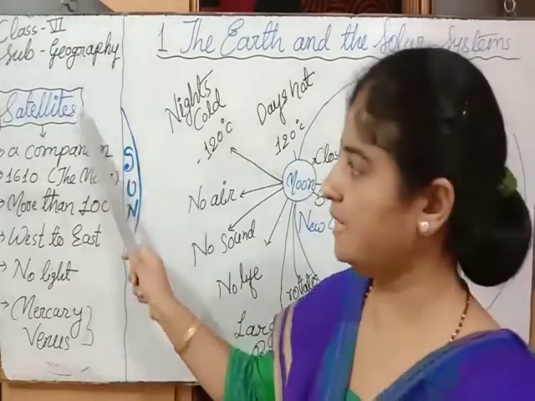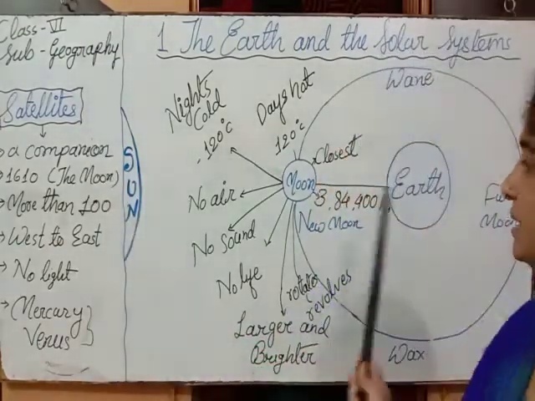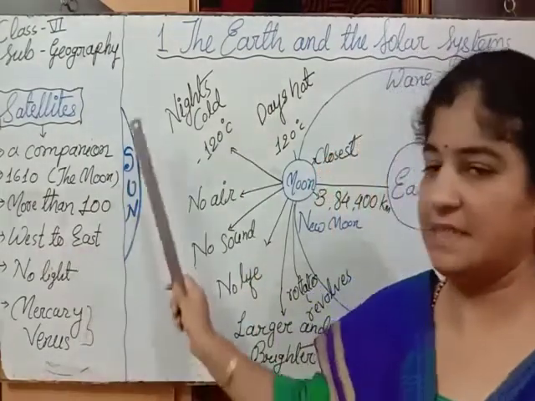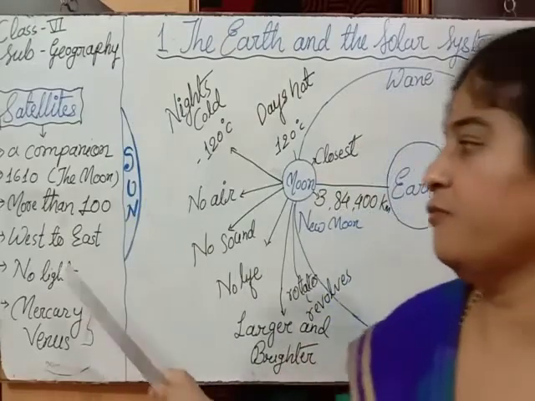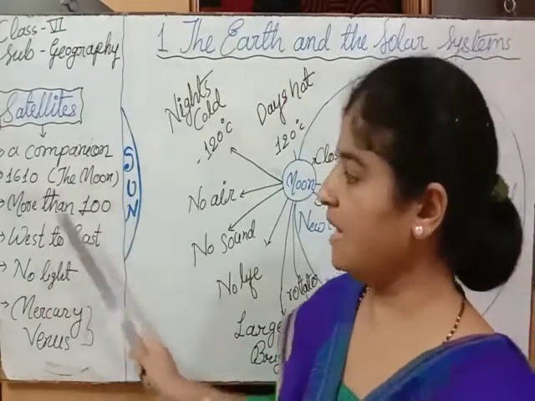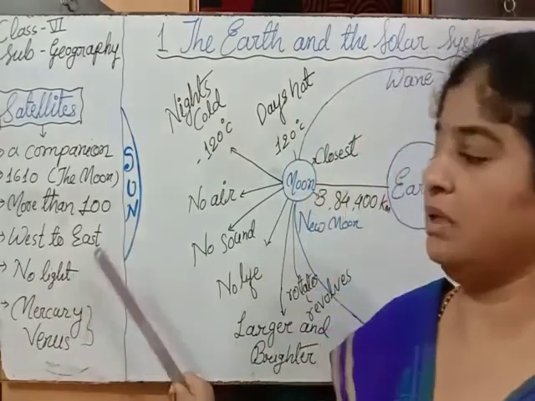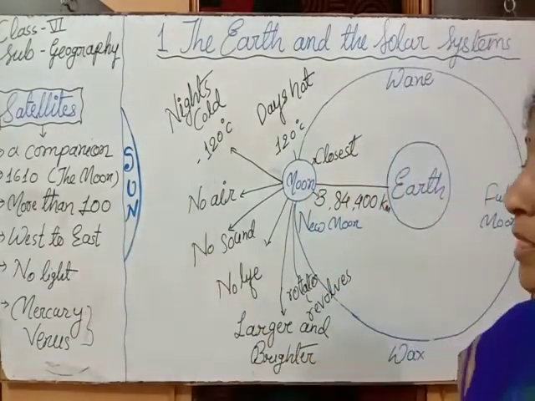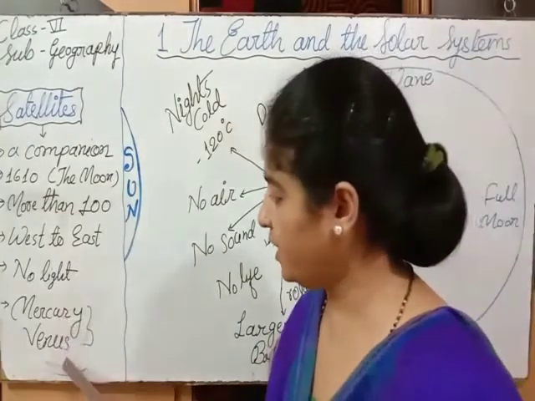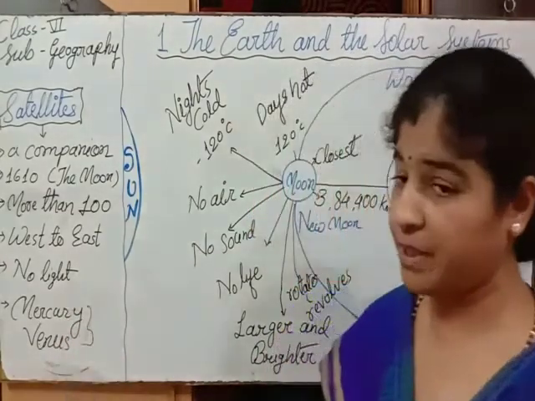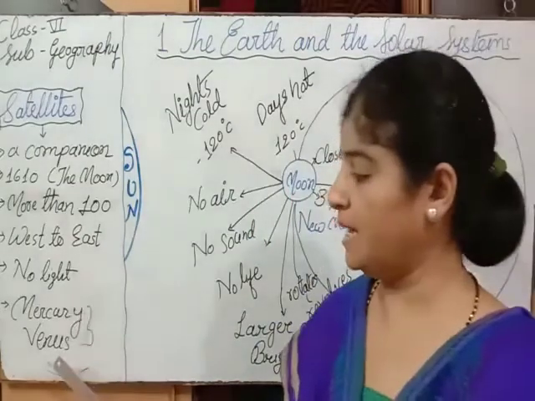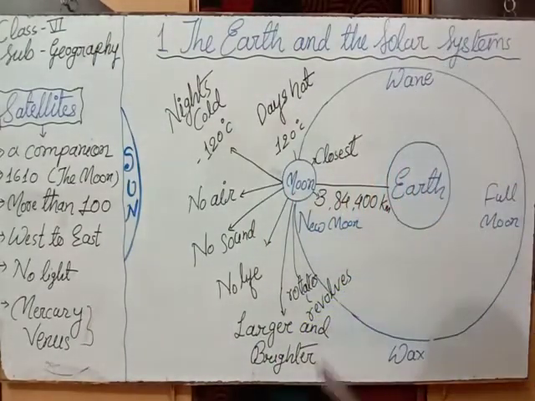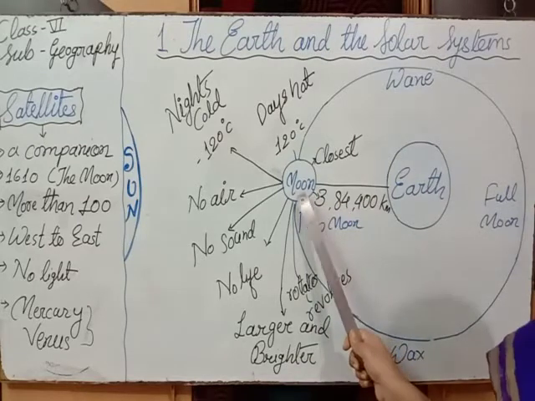Now these satellites revolve around the planets from west to east. Satellites do not have their own light. They get light from the sun. If we see Mercury and Venus, these two planets do not have any known satellites up till now. So children, let us learn about our satellite, that is the moon.